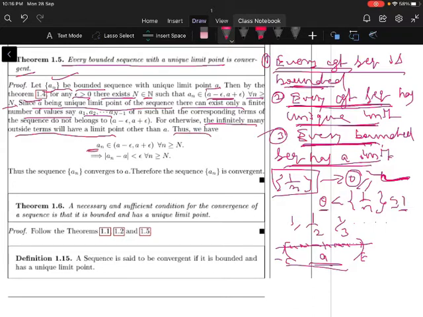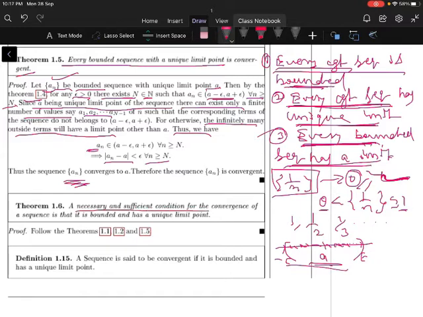Thus a_n belongs to the open interval a minus epsilon to a plus epsilon. This implies modulus of a_n minus a is less than epsilon for all n greater than or equal to capital N. So a_n is a convergent sequence. We took every bounded sequence with a unique limit point and proved that it is convergent.